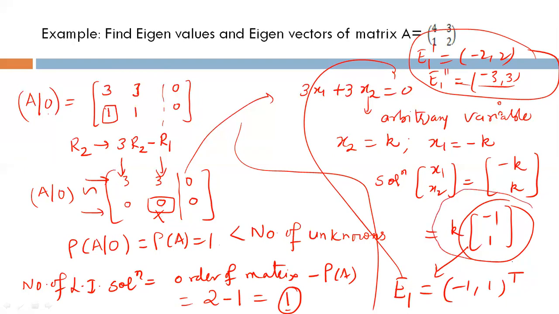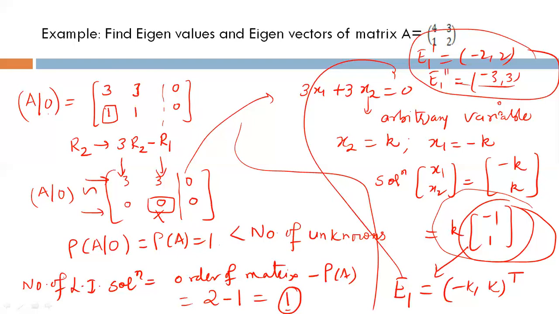So it is better to write it in the form k times minus 1, 1. If you want, you can take k outside also. For a particular value, you can find a linearly independent vector, and the other vectors will be linearly dependent on this linearly independent vector E1. But this eigenvector corresponds to only lambda equal to 1.